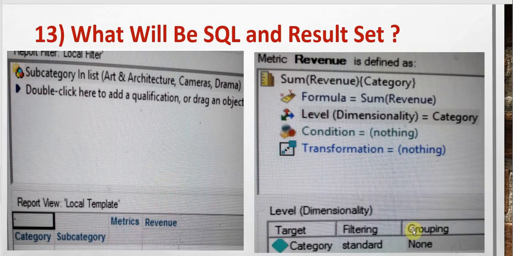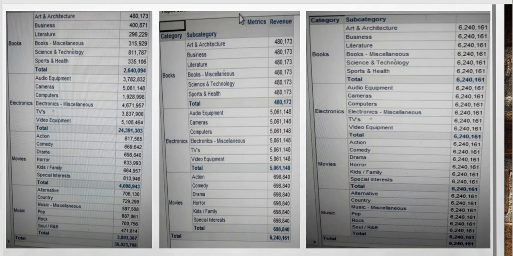In the next question, we have changed the grouping to none and filtering remains standard. So this is our normal category and subcategory wise revenue. This is our revenue for only the filtered values, that is art and architecture, electronics and cameras, and for movies the drama value.